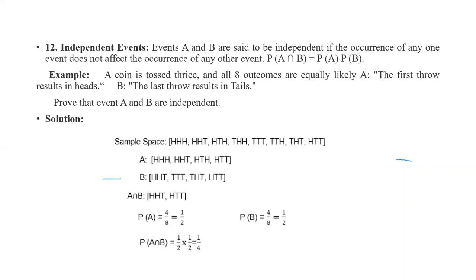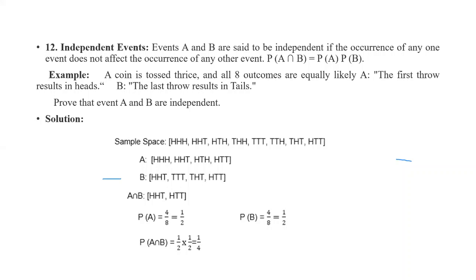Independent events. Let A and B be events. They are said to be independent if the occurrence of one event does not affect the occurrence of the other event. That is, the probability of A intersection B is equal to probability of A times probability of B. For example, a coin is tossed thrice and all 8 outcomes are equally likely. Let A be the event that the first throw results in a head, and B the event that the last throw results in a tail.